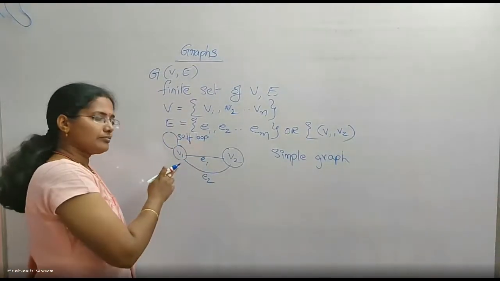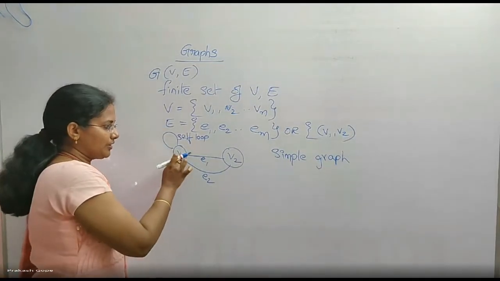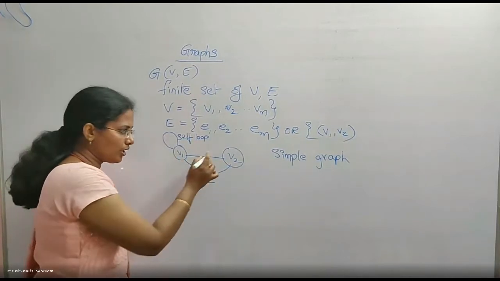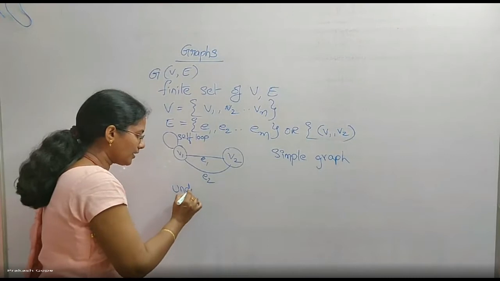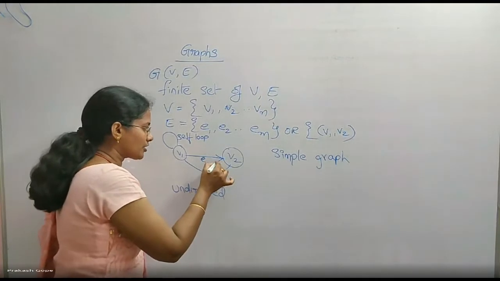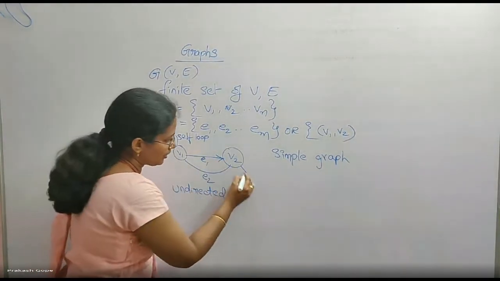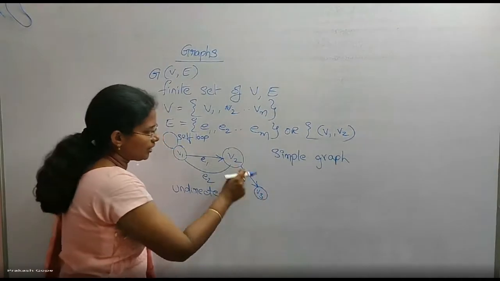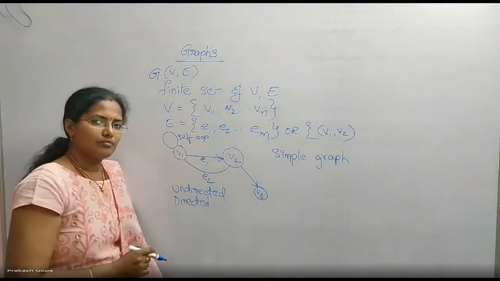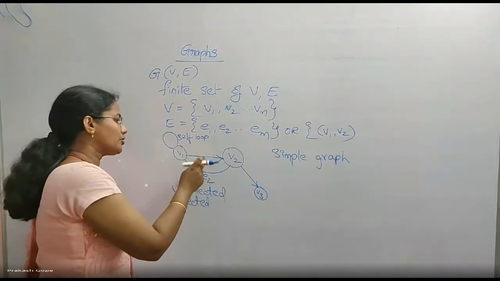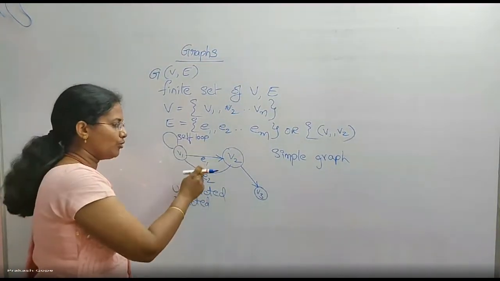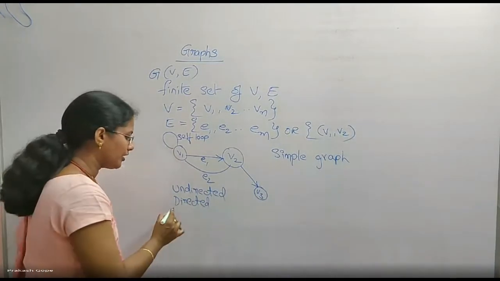Okay, then for example, see, for now there is no direction for these edges that I gave you. Okay, there are no directions. This is called an undirected graph. But if I give directions, this edge is from V1 to V2, this edge is from V2 to V3. If I give directions, then that becomes a directed graph. Similarly, if I do not mention any weights on the edges, that becomes an unweighted graph.